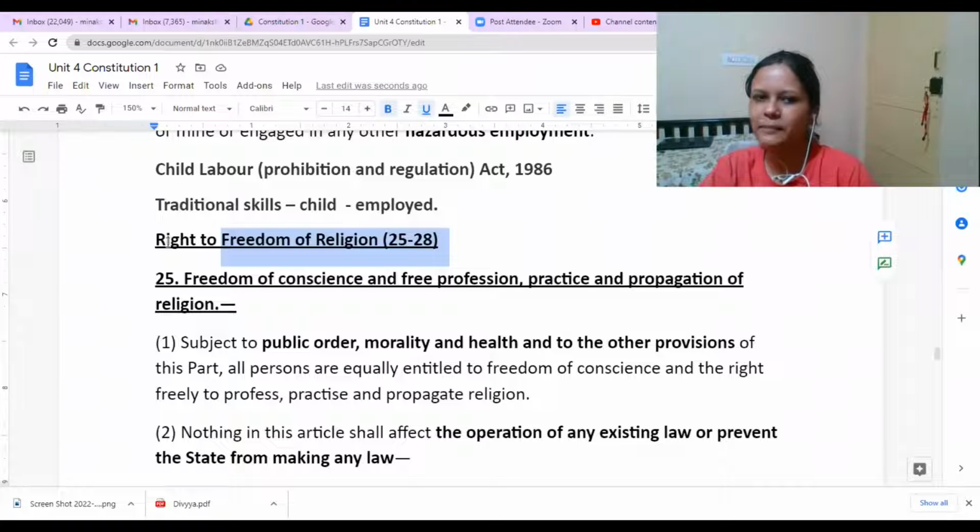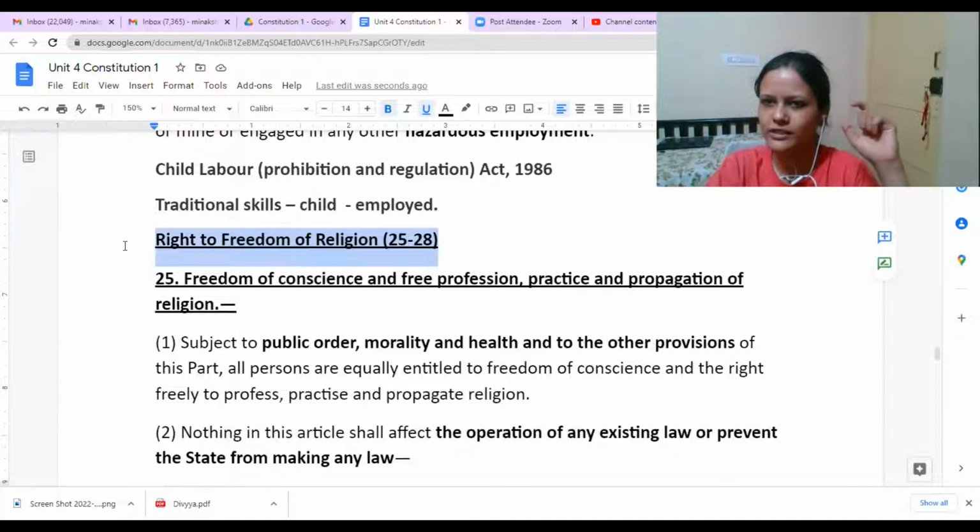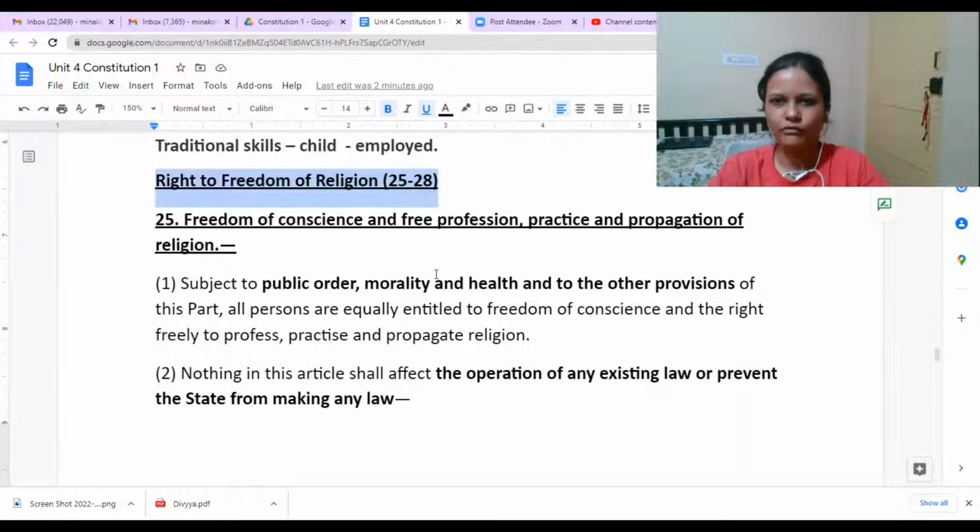Like if you see, in the preamble it mentions India is a secular country, right? So how can we know India is secular? Because it provides freedom of religion to the people. So this is the relation, that because we were already having this provision, the word secular was inserted in the preamble as well. So we have articles 25, 26, 27, 28, 4 articles, 4 different types of rights relating to religion. We are given freedom of religion.